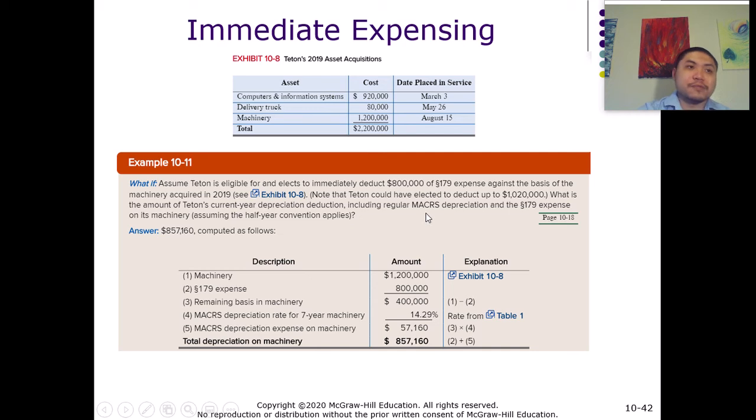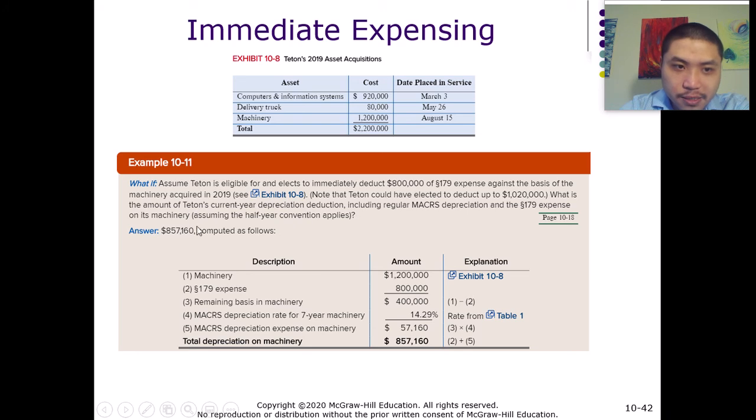Maybe they don't want to have a lot of expenses, maybe they still want to have a little bit of income, so they don't want to expense the whole allowable amount. Maybe they care about the investors' reaction, because investors may react badly if the firm has a loss. So that's why maybe they only apply $800,000 here.